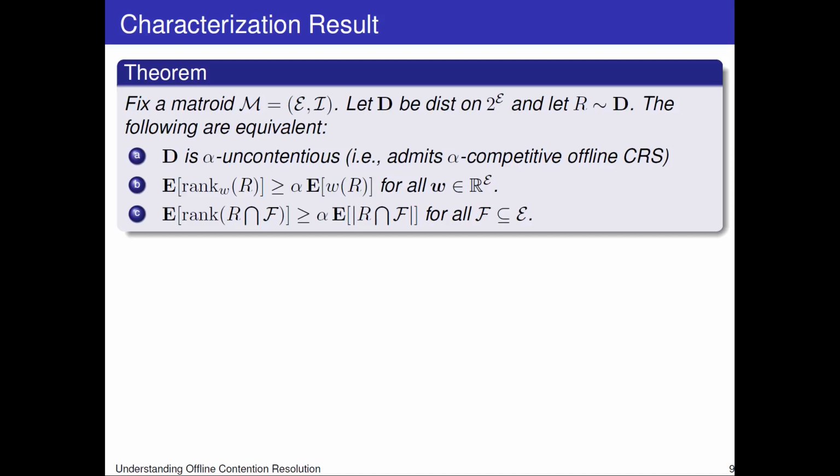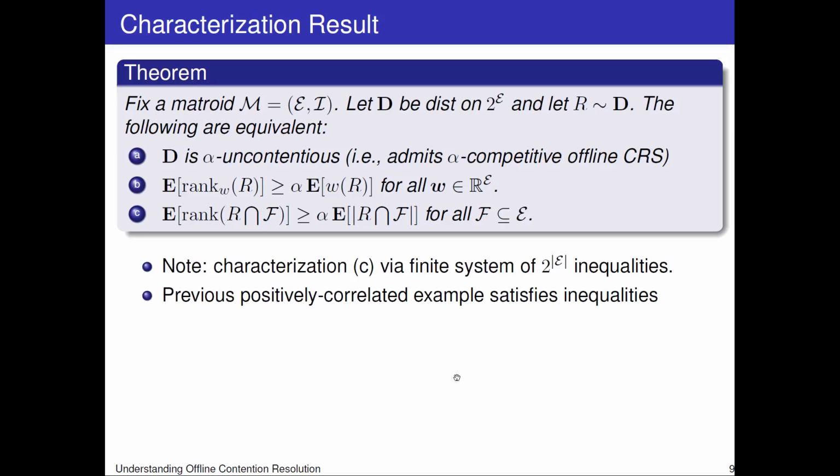Condition A is that D is alpha uncontentious, or in other words, it admits an alpha competitive offline CRS. Condition B is that for all weight vectors W, the expected weighted rank of R is at least alpha times the expected total weight of R. Condition C is that for all subsets F of the elements, the expected rank of R intersect F is at least alpha times the expected number of elements in R that are also in F.